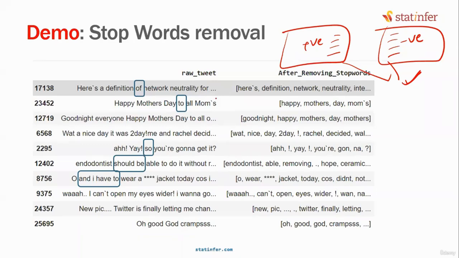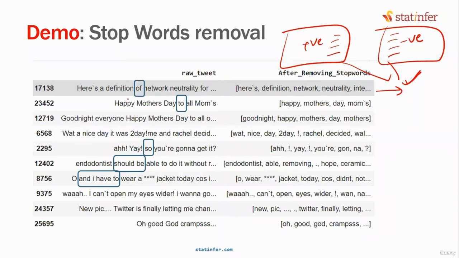Maybe if you remove stop words, this sentence may not be good for reading. But are we going to read this sentence? What are we going to use this sentence for? Are we going to publish it? Are we going to put it somewhere? No. We are going to use it for analysis. From the analysis point of view, even this is fine. For model building, it's not really required to make grammatical sense. We just need to keep the real gist, keep the meaning out of it. Are you getting it, everyone? Though it is not making any sense even after removing these stop words, we want to use it for model building, so it is perfectly fine.